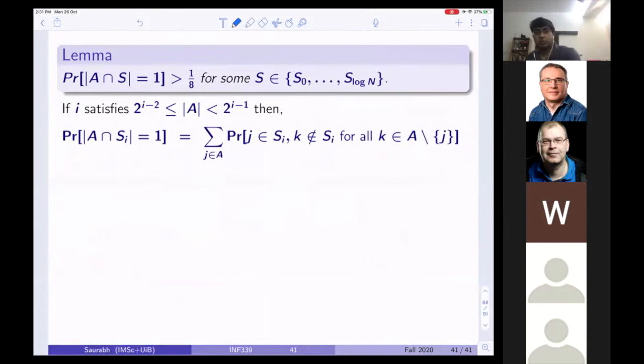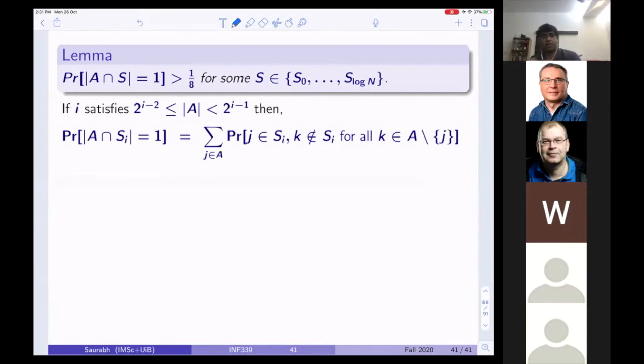Now, there will be no problem with the first part of the proof. But we have to say that, if this is how you have selected your S, what is the probability that A intersection S equals 1 for some S in S0, ..., S log n? Whatever behavior the random subset had, now that you have defined S0, S1, ..., S log n with the help of your hash function, its behavior is exactly the same.